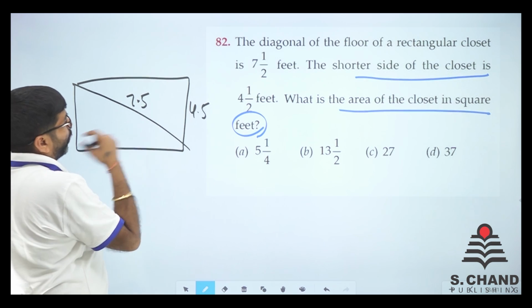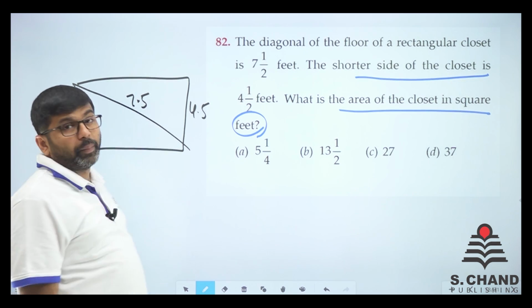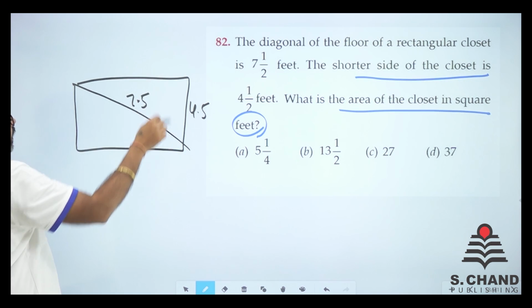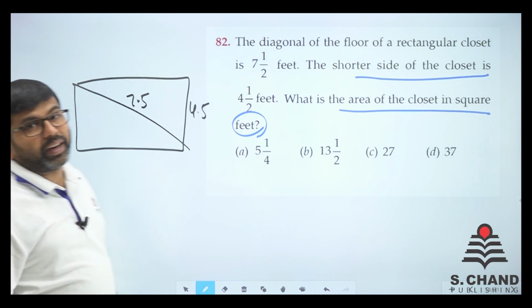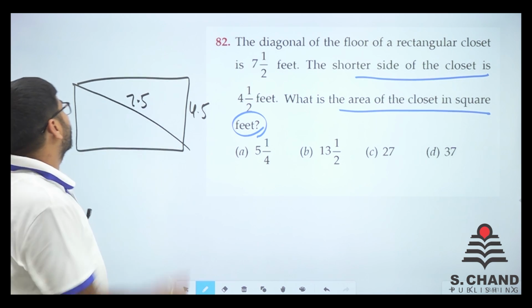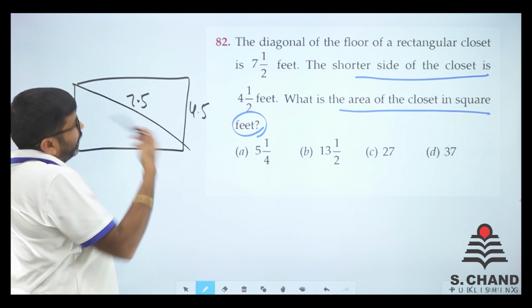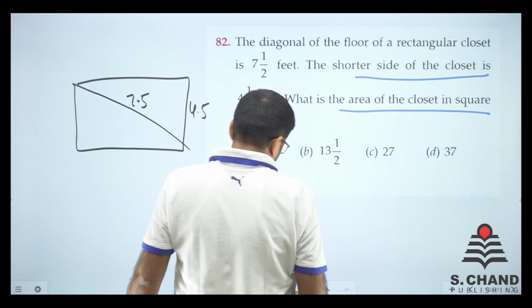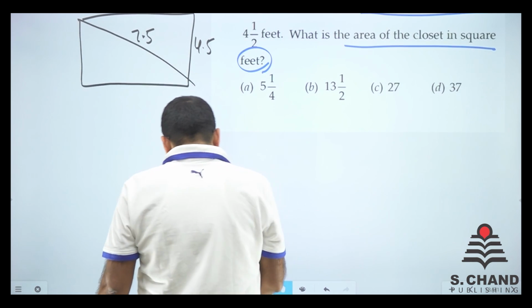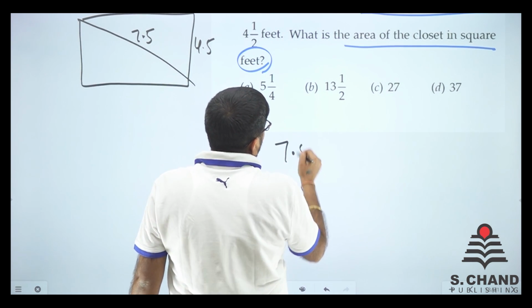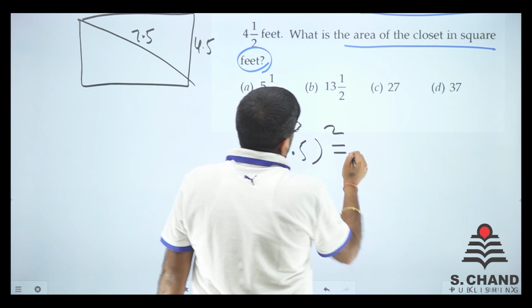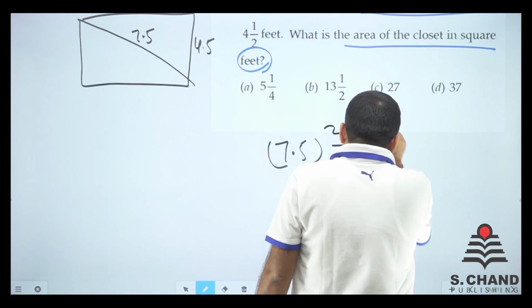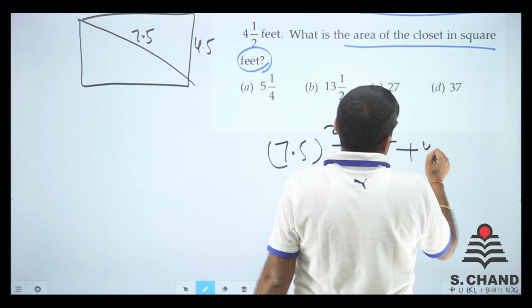See, this is 4.5, this is 7.5. If you remember, this is a right angle triangle. So in a right angle triangle, hypotenuse square is equal to base square plus altitude square, perpendicular square. So we write like this, 7.5 whole square is equal to length square plus breadth, given 4.5, square.